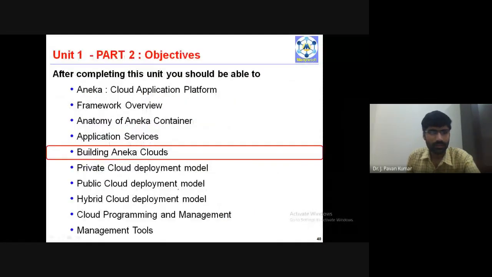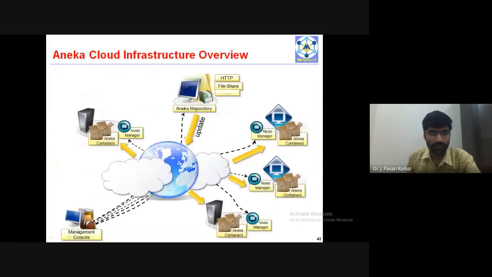Next, coming to building Aneka clouds, this is the Aneka cloud infrastructure overview. Here we are having Aneka cloud containers, and there is software called Node Manager. If you install Node Manager on one particular Aneka container, that we call an Aneka daemon. If you install the software on any container, that particular node we call an Aneka daemon.